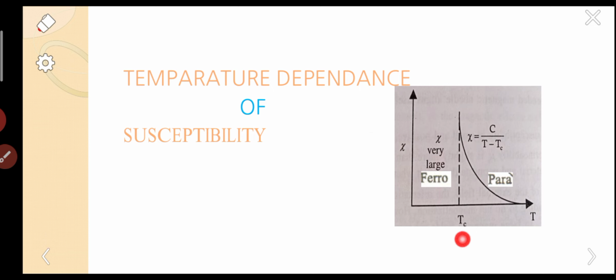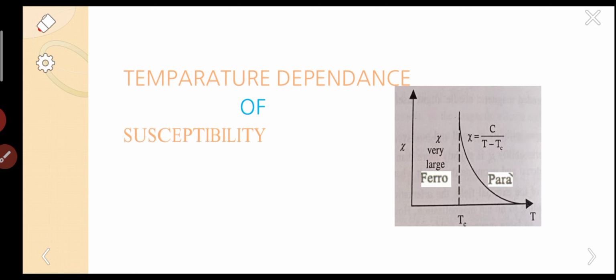So this is the Curie temperature. Below the Curie temperature, the material was in the ferromagnetic state. The susceptibility is very large because all the domains are aligned in the field direction. Whenever we increase the temperature, all the dipoles turn into random directions and the material becomes paramagnetic. So this is the graph between susceptibility and temperature.